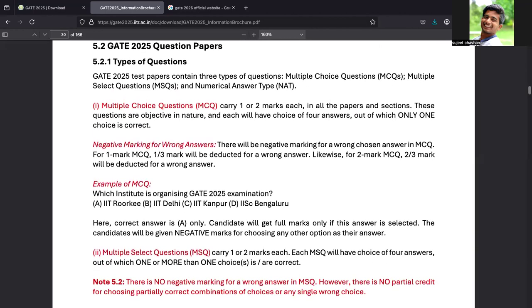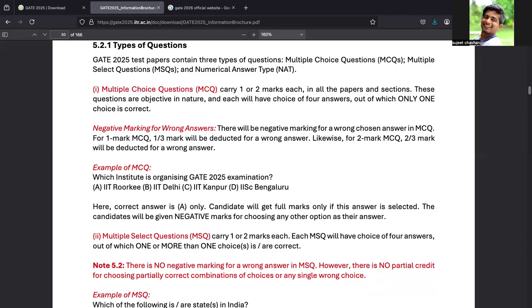Again, they have this thing like how the multiple choice types of questions are and what the marking scheme is for each type of question. They are saying multiple choice questions carry 1 or 2 marks each in all papers. These questions are objective in nature. If you give a wrong answer, then 1/3 marks will be deducted for a 1 mark question and 2/3 marks will be deducted for a 2 mark question. And negative marking, yes, the same thing is given here.